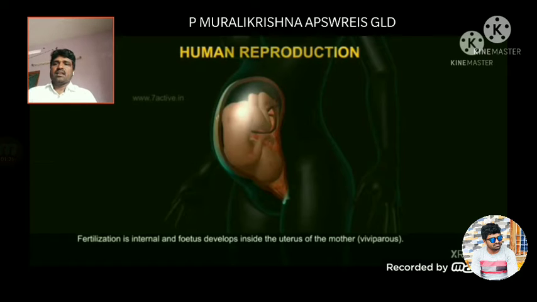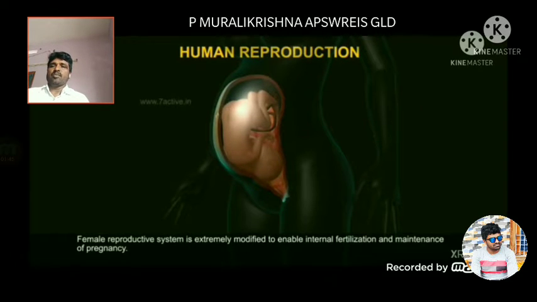Fertilization is internal and fetus development occurs inside the uterus of the mother. Hence they are called viviparous. All human beings are viviparous. The female reproductive system is extremely modified to enable internal fertilization and the maintenance of pregnancy.